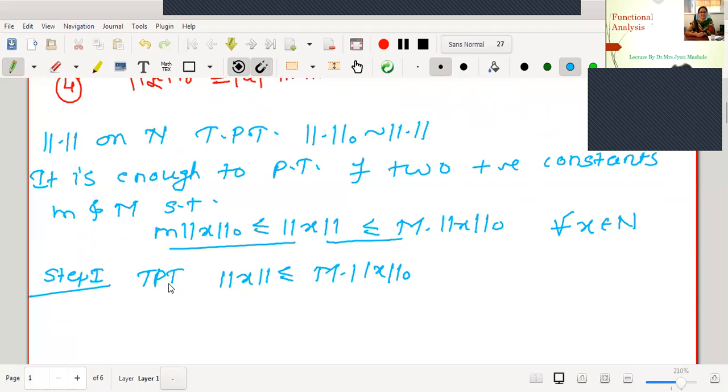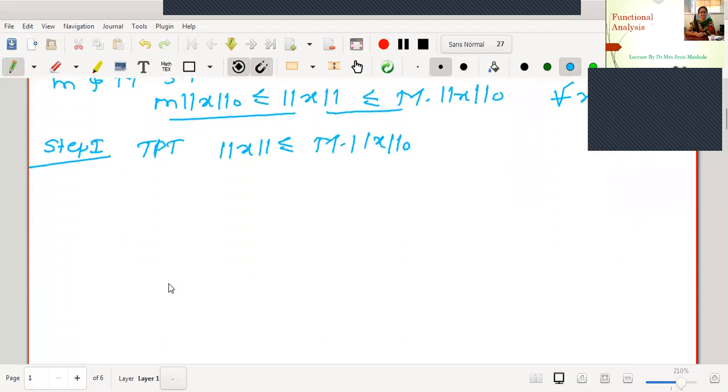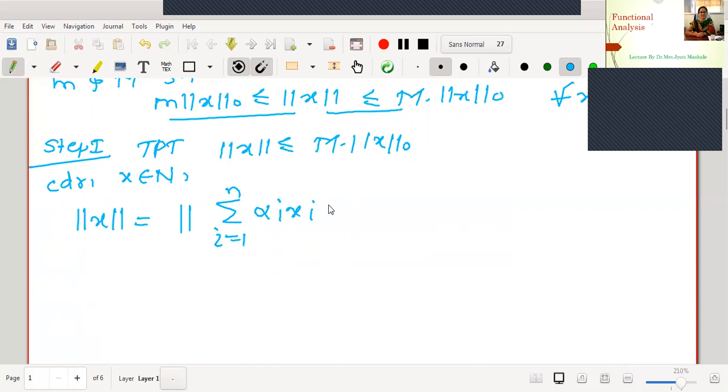For this, let us start with an arbitrary vector x in N. Consider x in N. If x is in N, let me start with norm of x. As x is in N, we know the basis for N, therefore we can very easily write the element as a linear combination of the basis elements together with fixed scalars, as we have written in equation number 1. Therefore this is the summation of alpha_i x_i.